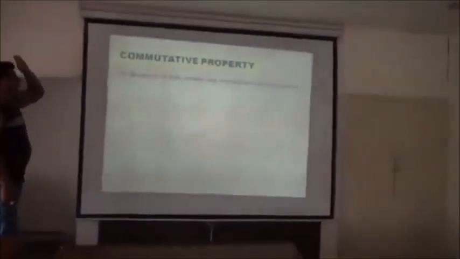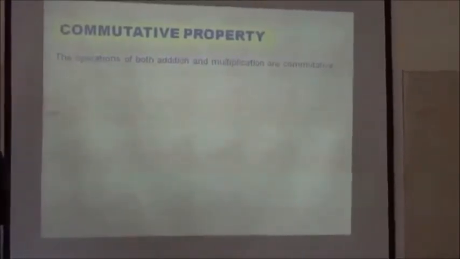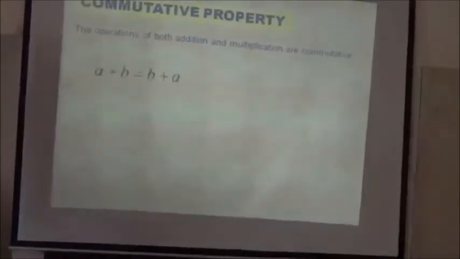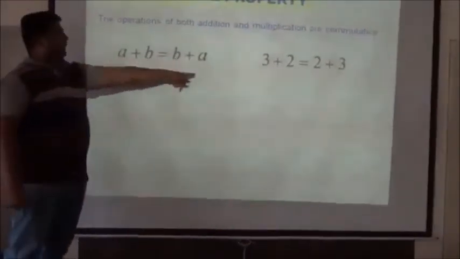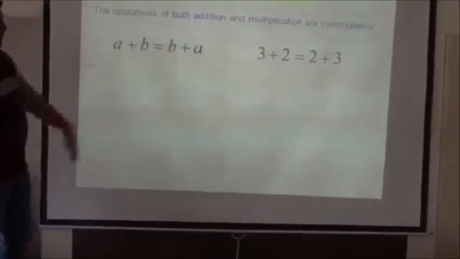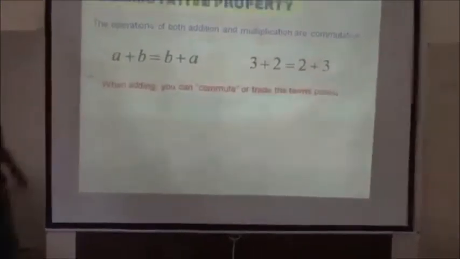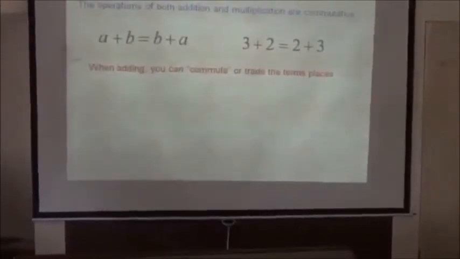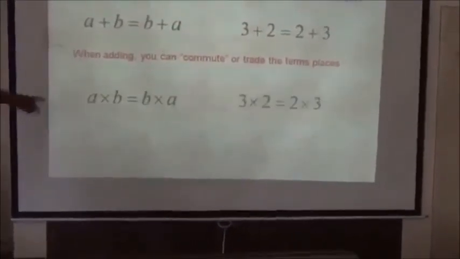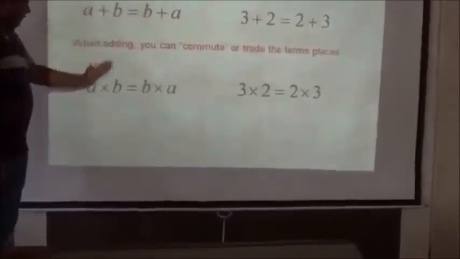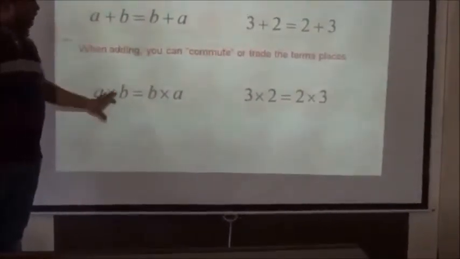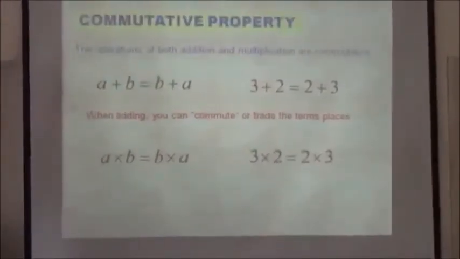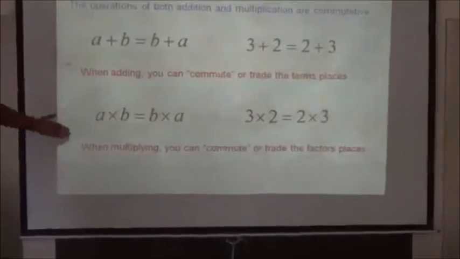The properties of real numbers. The operations of both addition and multiplication are commutative. Commutative means A plus B is equal to B plus A. 3 plus 2 is equal to 2 plus 3, which is 5. When adding, you can commute or swap the terms; both are the same. A times B is equal to B times A, the same for multiplication. This is the commutative property. 3 times 2 is equal to 2 times 3. Both give 6. When multiplying, you can commute or swap the factors.